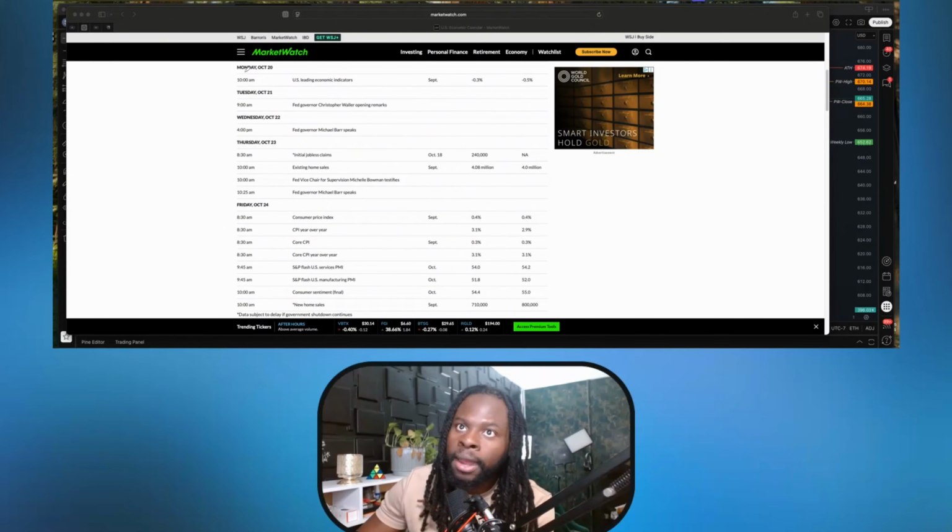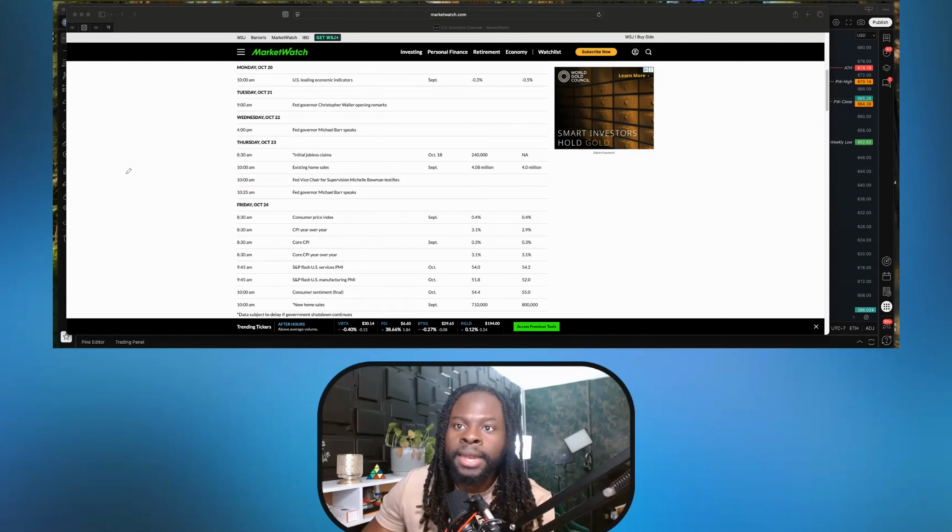All right, so again, on Monday we have the US economic calendar. On Tuesday and Wednesday we have some Fed speakers. All right, so nothing crazy, right, for the first 3 days. And on Thursday we have initial jobless claims. That's the data that comes every week. We have existing home sales. So we have 2 more Fed speakers speaking as well. Right, no major news, but those Fed speakers can actually make some comments that can move the market.